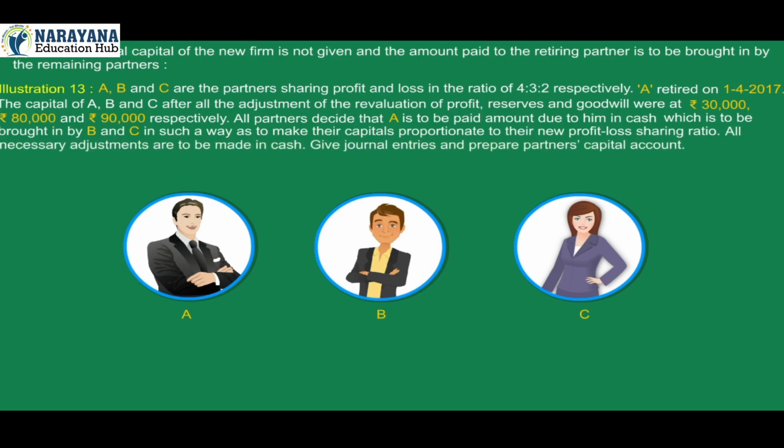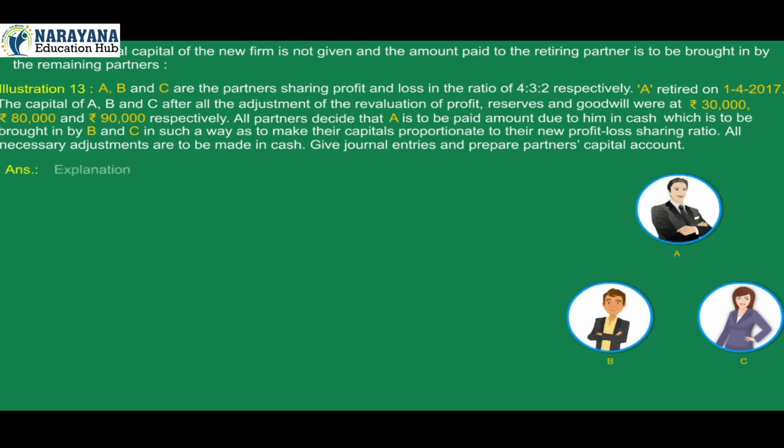All necessary adjustments are to be made in cash. Give journal entries and prepare partner's capital account. Answer. Explanation 1. Capital of new firm. Old profit-loss sharing ratio of A, B and C is 4:3:2.